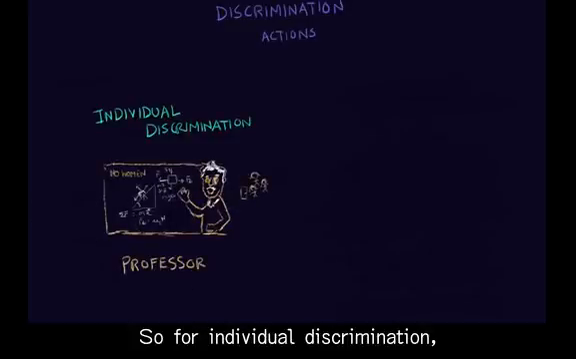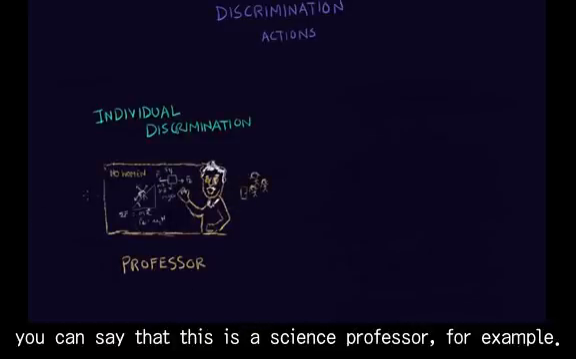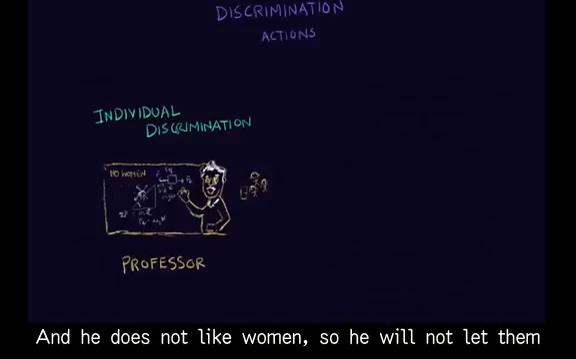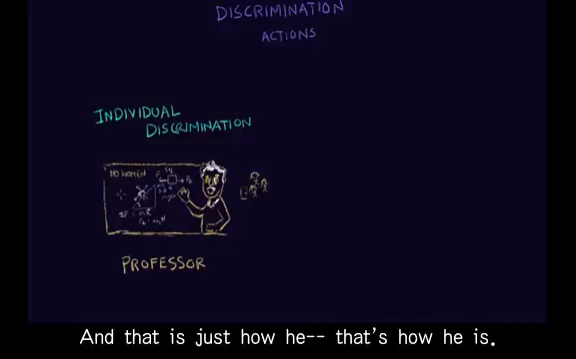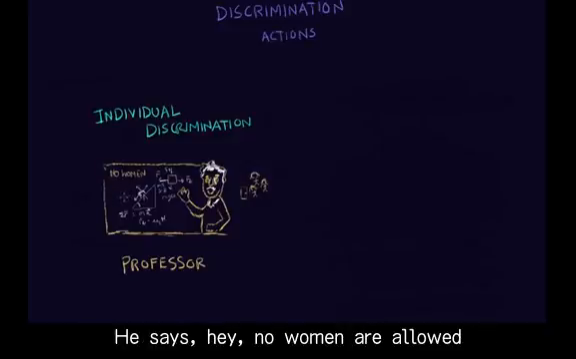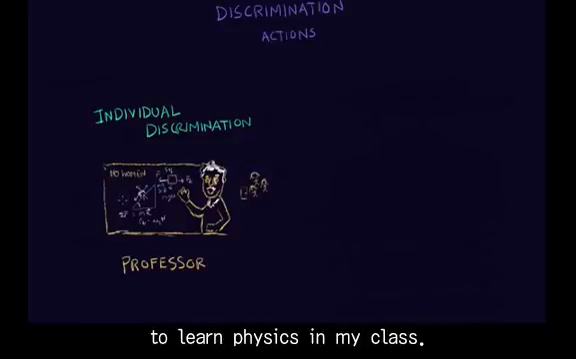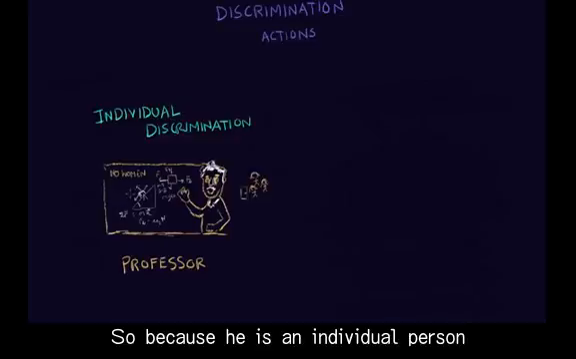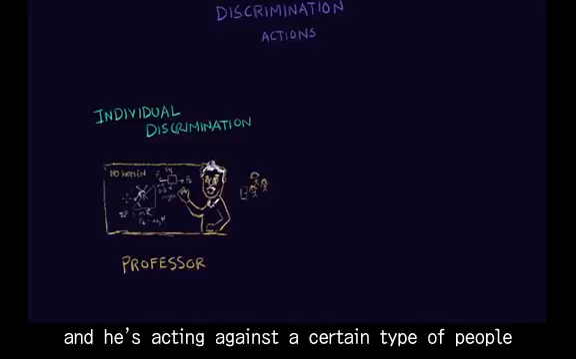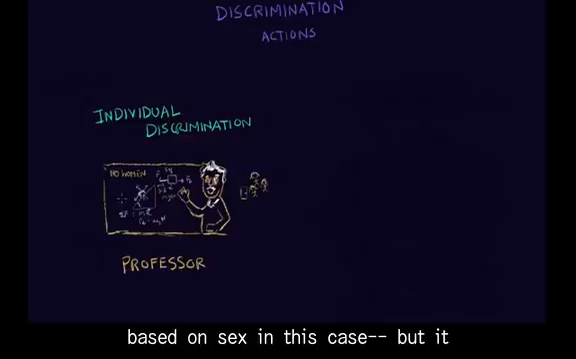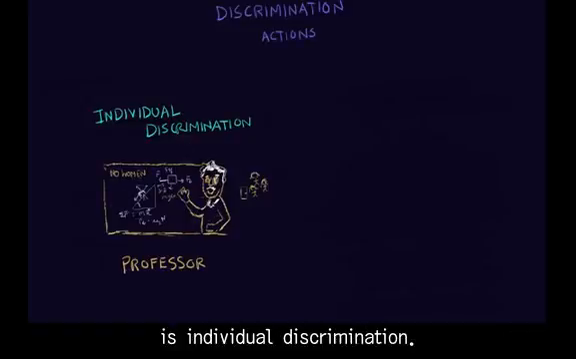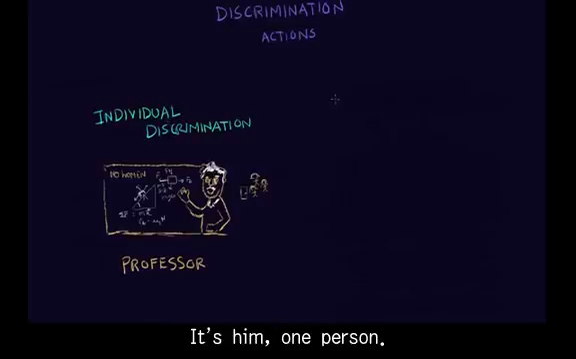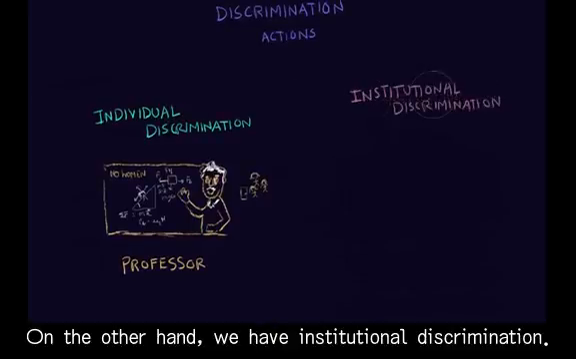For individual discrimination, say there is a science professor, for example, and he does not like women, so he will not let them in his class, no matter what. That is just how he is. He says, hey, no women are allowed to learn physics in my class. Because he is an individual person acting against a certain type of people based on sex in this case, but it could have been on age, race, religion, whatever, that is individual discrimination. So he is taking action. It's him, one person.